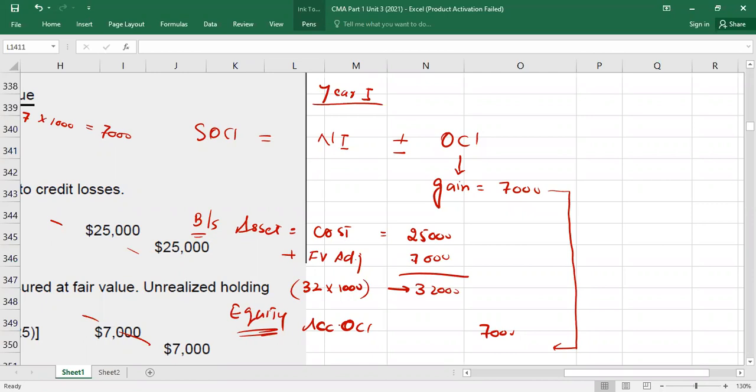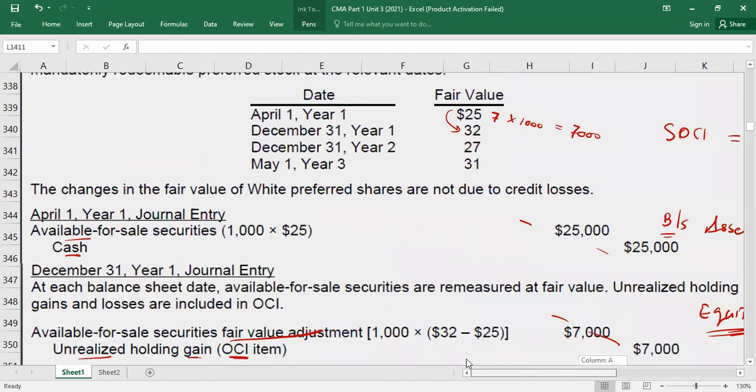Clear? Now year 2. Let's move to the year 2 data. In year 2, the stock price became how much? 27. It means from 32, it reaches 27. Loss or gain? Loss. How much? 5 or 4? 5. How many stocks? 1,000. So the total loss is 5,000.